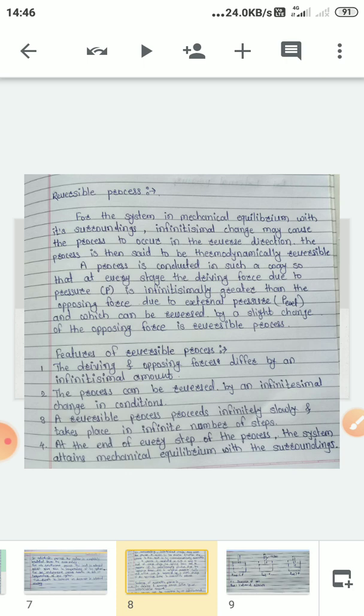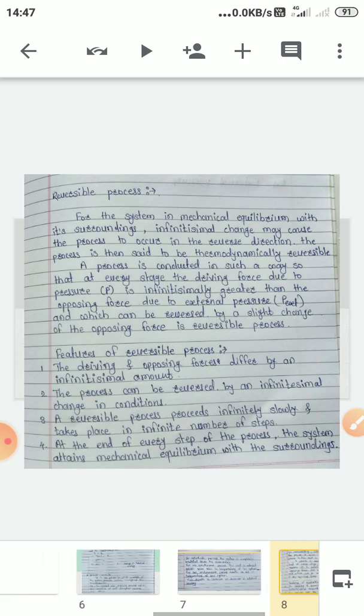Yesterday we have seen types of processes, in which we have seen four processes and one process was left. So today we will continue with that one remaining process, that is the reversible process. But I would like to revise the four processes in short. The first one is the isothermal process, second is the isobaric process, third is the isochoric process, and the fourth one is the adiabatic process.